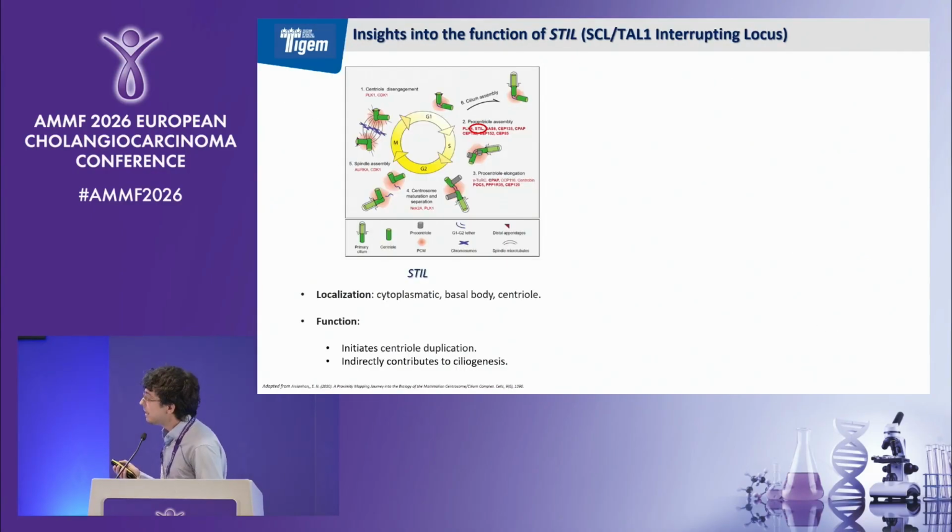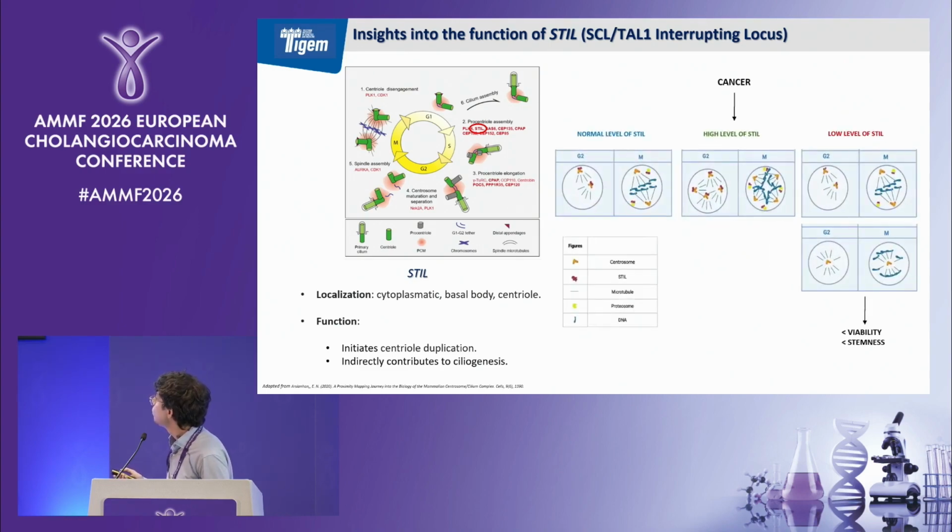STIL is a centrosomal gene, and it is involved with PLK4 and SAS6 in procentriole assembly. It is more expressed in the S phase of the cell cycle, and it is also correlated to ciliogenesis. But what happens when the levels of STIL are altered?